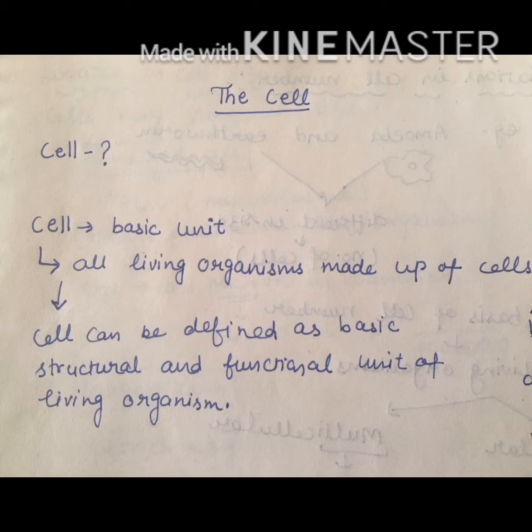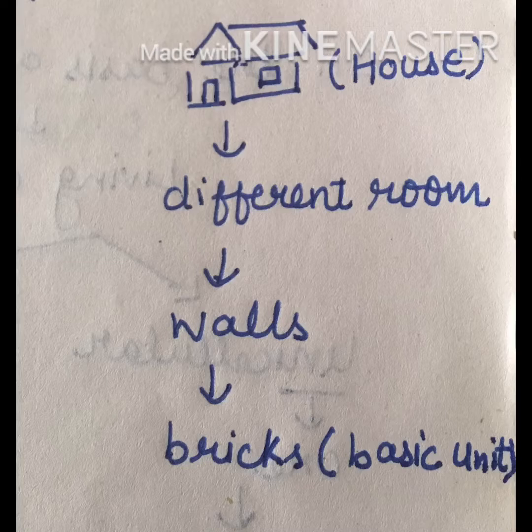So tell me, what is this cell? This cell is a basic unit in all living organisms. All the living beings, all the living organisms are made up of these basic units, that is, cells. So what is the definition of cell? Cell can be defined as the basic structural and functional unit of living organism. Not clear? Okay, no worries. Let me give you one example so that you can understand better.